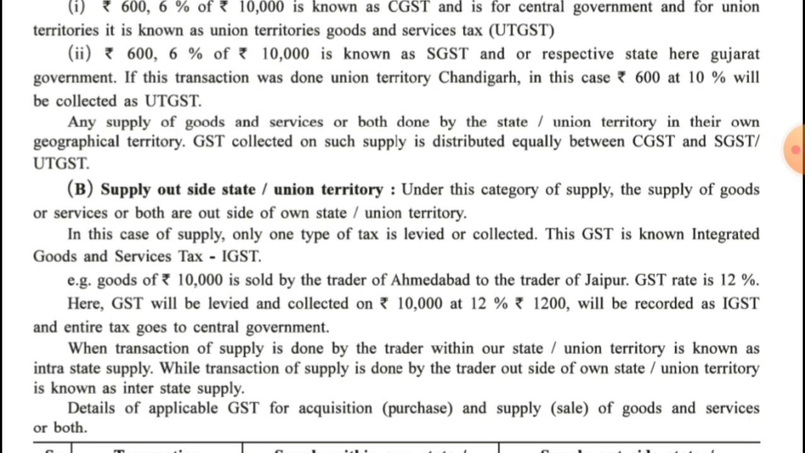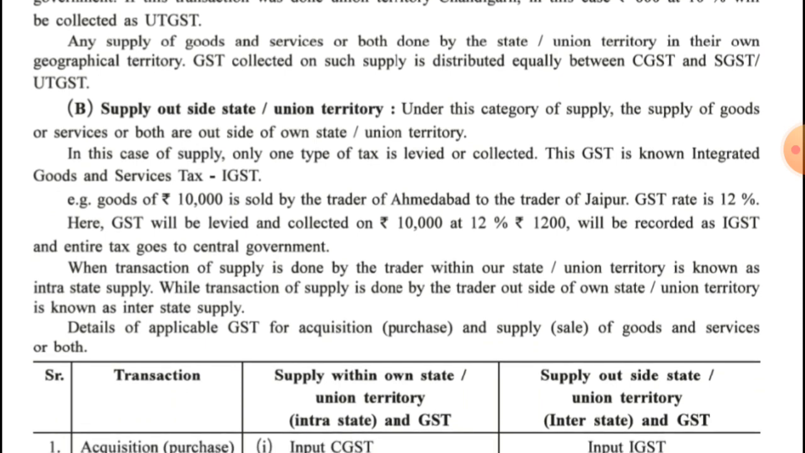When a transaction of supply is done by the trader within our state or union territory, it is known as intrastate. Again, I am repeating, we already discussed that when the transaction takes place within the state or union territory, it is called intrastate supply, and when it takes place outside the state or union territory, between two states or two union territories, it is called interstate supply.